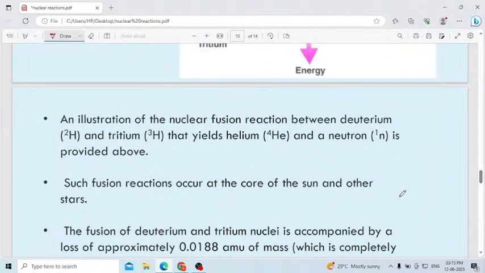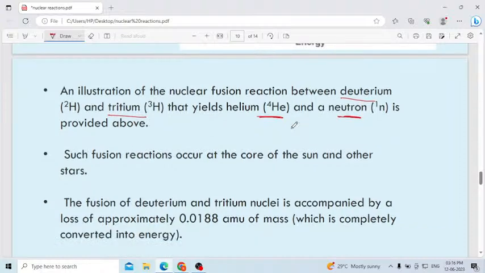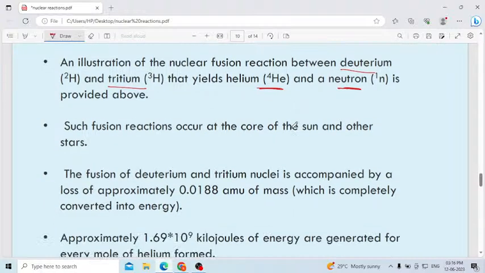An illustration of the nuclear fusion reaction between deuterium and tritium that yields helium and also a neutron. When two or more lighter nuclei fuse, meaning combine, we will get a bigger one. Such fusion reactions occur at the core of the sun and other stars. They may ask in the exam where this nuclear fusion reaction occurs in nature: inside the core of the sun and also stars.